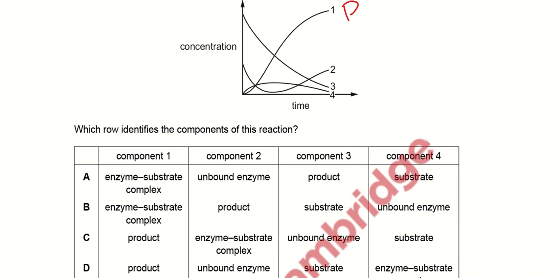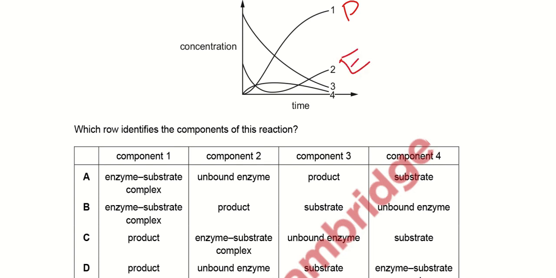and point 2 shows that the line decreases and then it increases, right? So we can say that these can be the enzymes. Whenever the enzymes are involved in the reaction, their amount will get lower as compared to the other components. But when the reaction has been completed, then all the free active sites of the enzymes will be available and the number of enzymes will be greater as compared to the other components. So point 2 shows unbound enzymes.